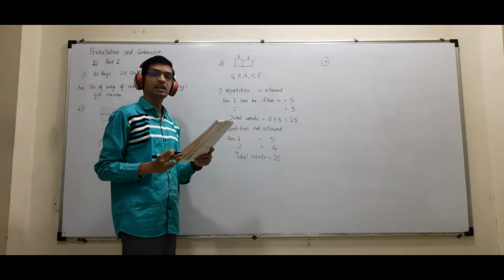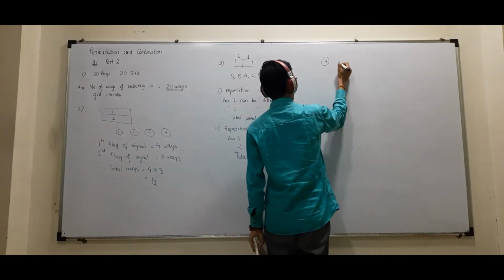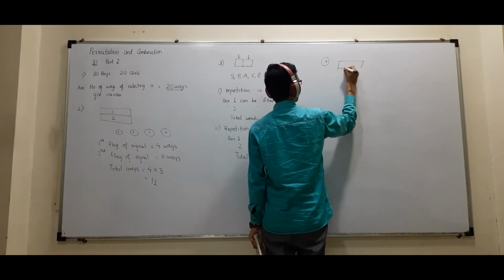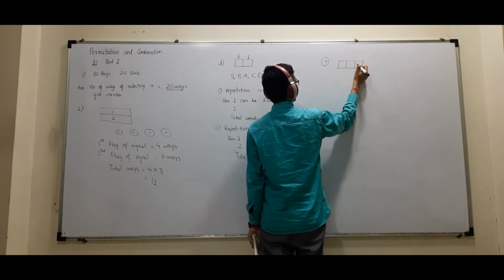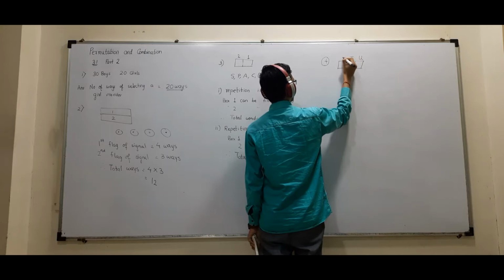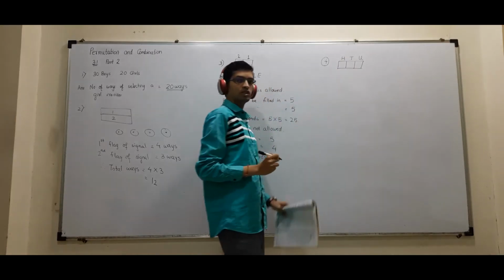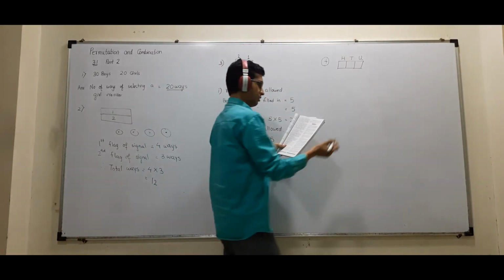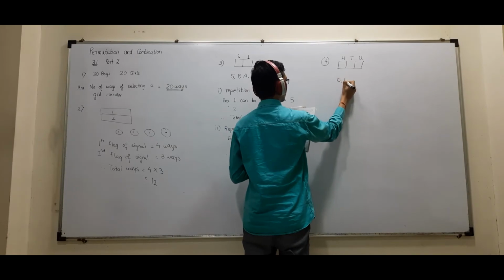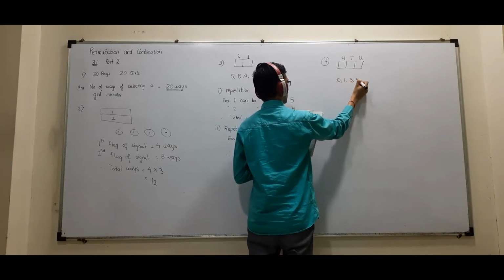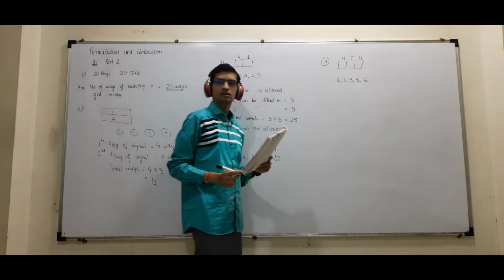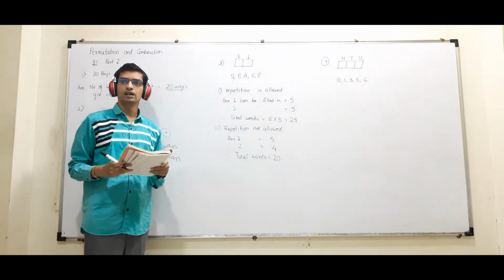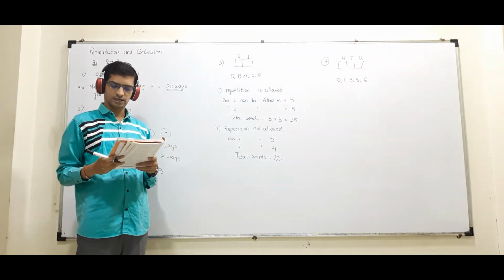Now fourth one, a favorite of some of the examiners. How many 3-digit numbers? When I talk about numbers, there are units, tens, hundreds. I want to make a 3-digit number from 0, 1, 3, 5, 6.